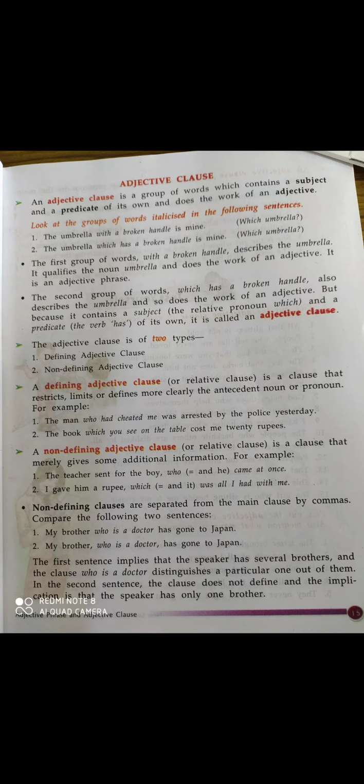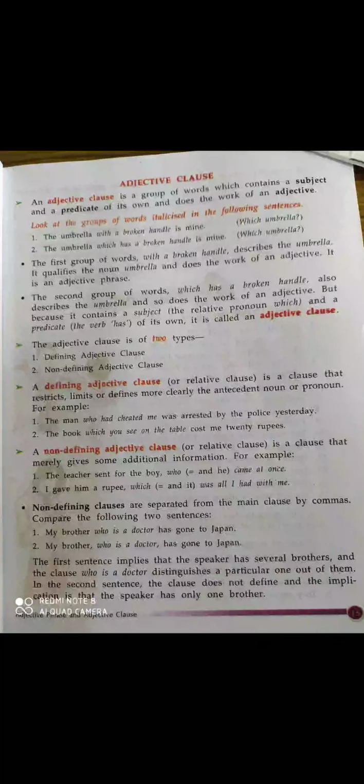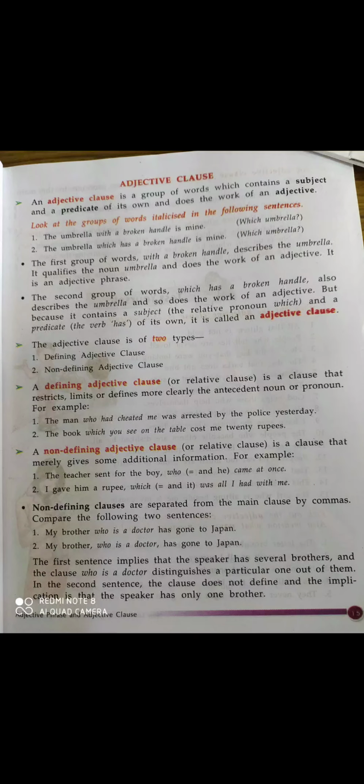Whereas, my brother, who is a doctor, has gone to Japan. So in the second sentence the clause does not define, and the implication is that the speaker has only one brother. Okay, in the second sentence we can understand that our speaker has only one brother. So why is it put with commas? Okay, so it is a non-defining adjective clause. Okay, now turn the page.